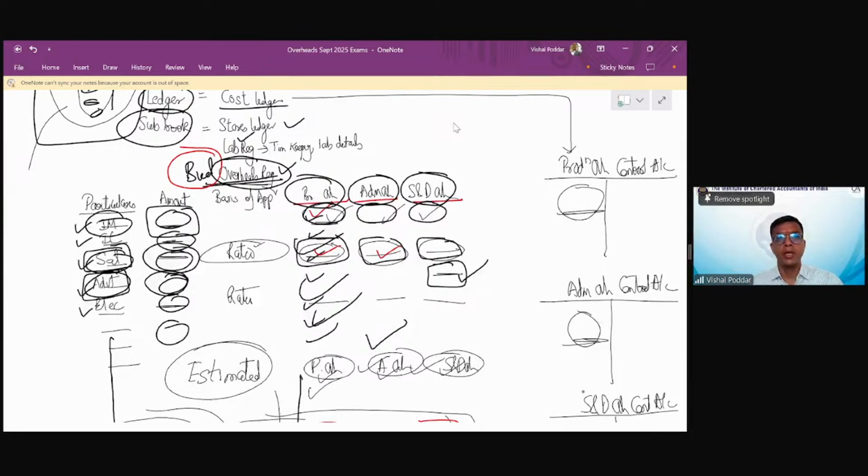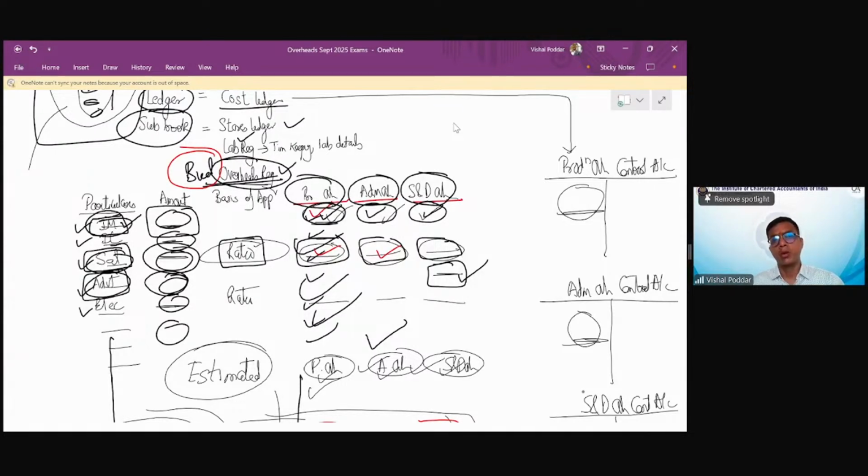And whenever I'm dividing, I need a ratio. Similarly, indirect material is the material used in the factory, generally for non-production purposes. I will put it only in production overheads. But if it covers materials used in other departments also, again, I will divide it using some appropriate ratio.